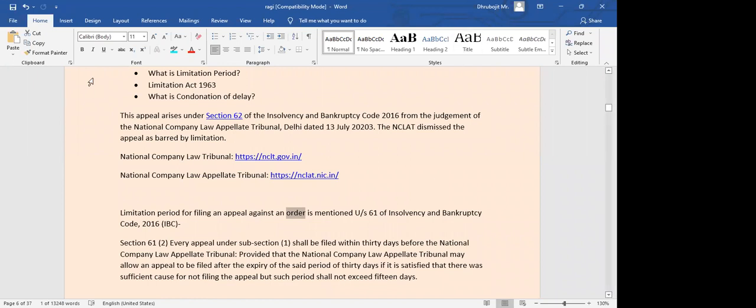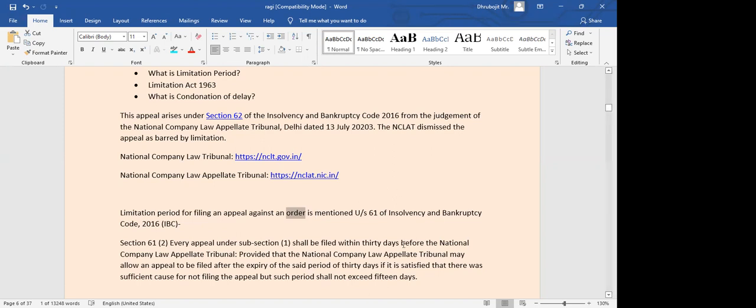In this case, the party said that because there was a delay in uploading the order, from that day I'm counting the limitation period, and that's how I should be allowed to file the case, because there was delay from the NCLT side. It was said that no, you cannot say that. The delay in uploading the order does not count. It counts from the time the order was passed.